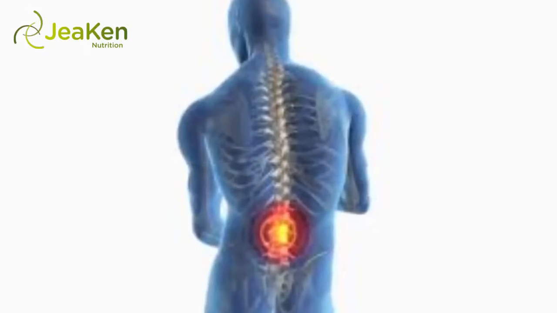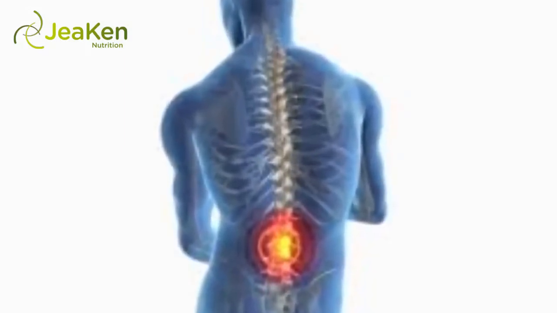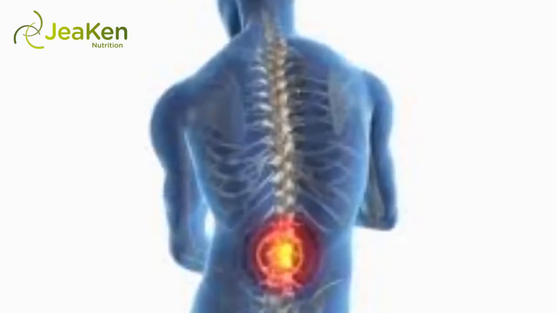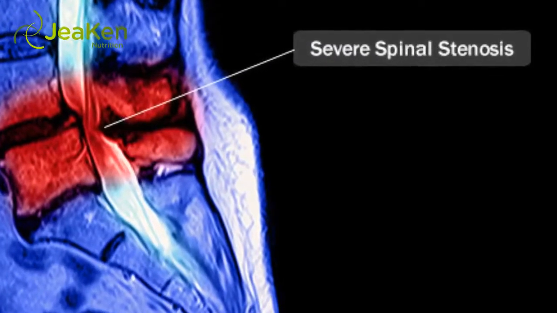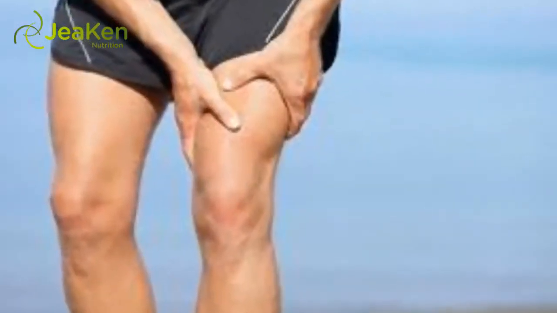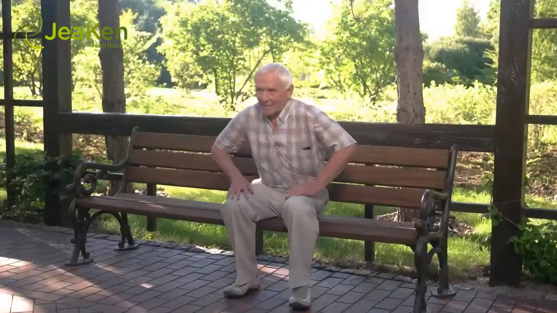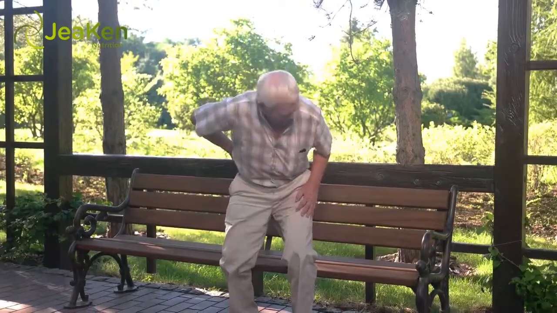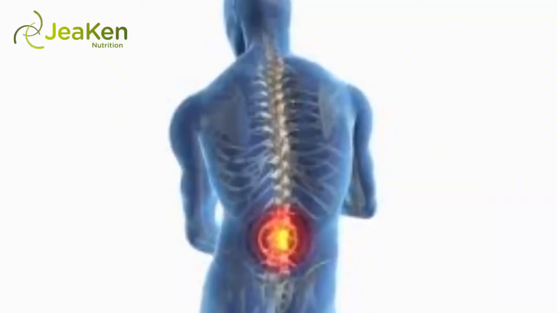Spinal stenosis. This condition is also known as lumbar spinal stenosis, which is characterized by the abnormal narrowing of the lower spinal canal. This narrowing causes pressure on the spinal cord and nerve roots. Sufferers of this condition may also experience muscle weakness, numbness, cramping and diminished reflexes. However, unlike patients suffering from a herniated disc, an individual with spinal stenosis experiences relief from pain if they sit down.